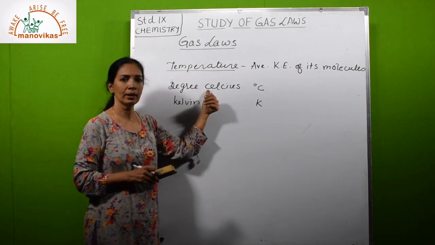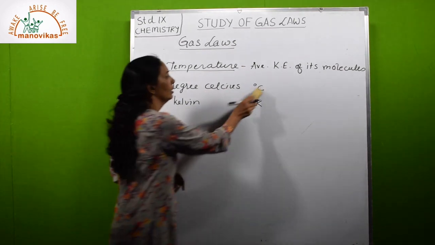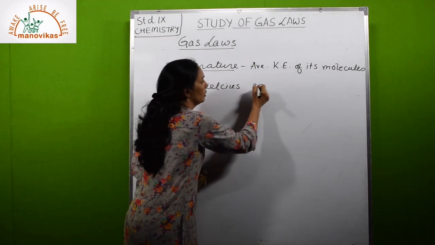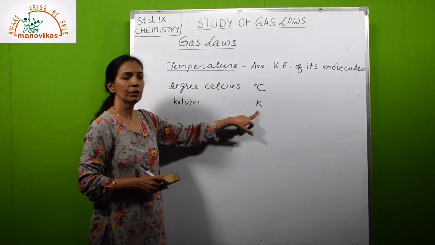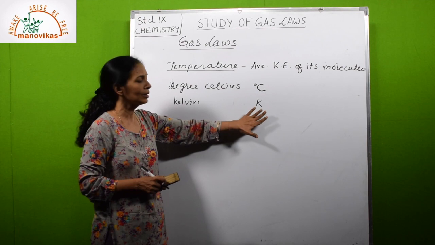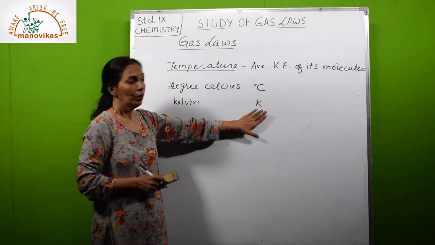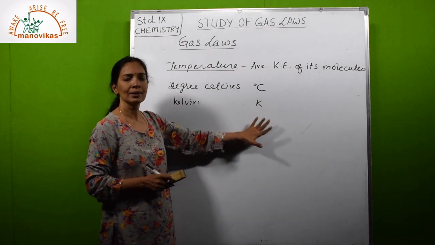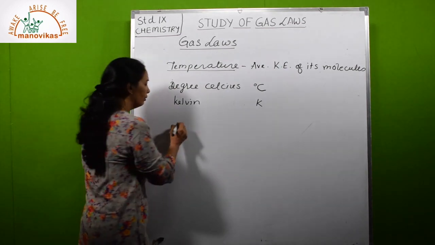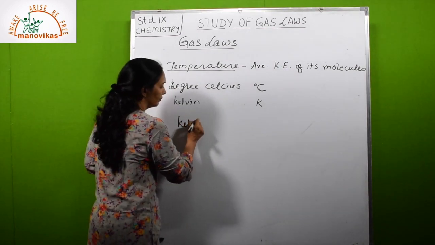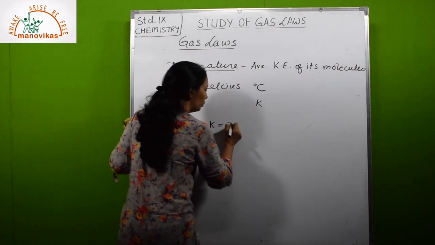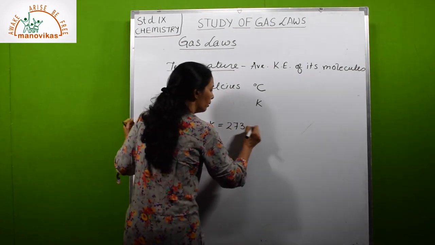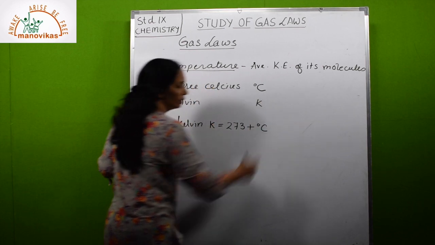Celsius starts with a small c, but here it is written as capital C. Now here you see degree Celsius, but Kelvin will not have any degree; it is simply written as K. What is the relation between degree Celsius and Kelvin? K is equal to 273 plus the temperature in degree Celsius.